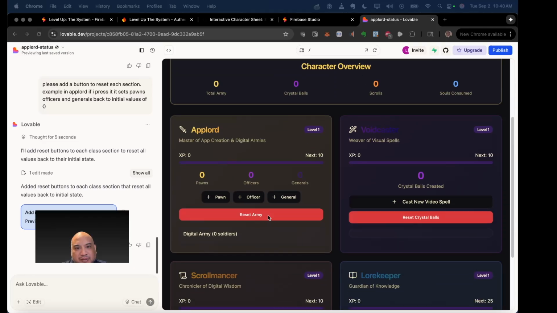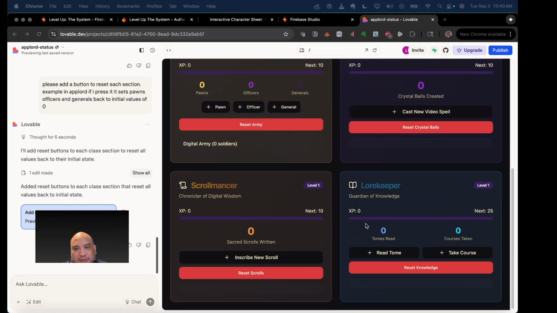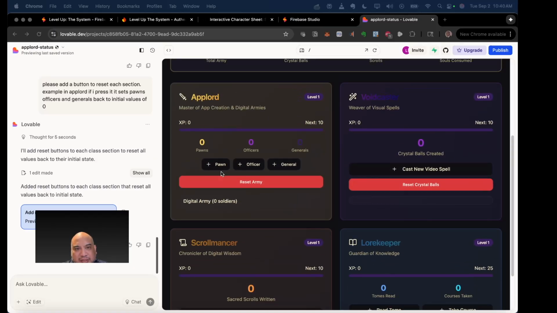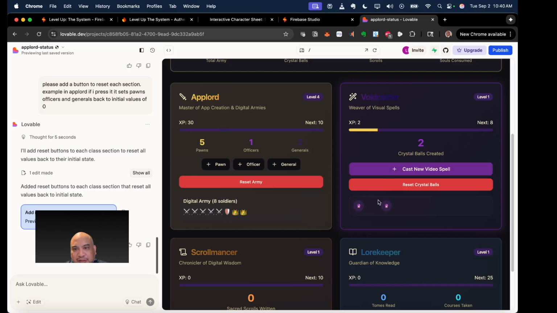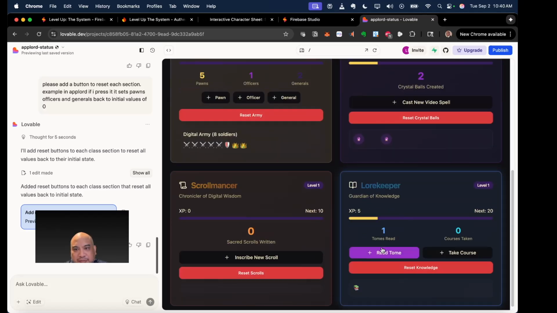I had to add the reset army, and these are just basically numbers that go up. Oh, this is cute. I forgot about this. I had icons for each thing you add. So that's fun, I guess. But I didn't actually implement authentication in this one or saving, so maybe that's something for another day.